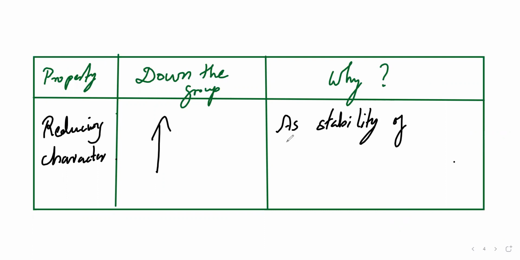As stability of the hydrides decreases, correct? Same reason only. Metal hydride stability decreases, the reducing character increases. So this is the reason.